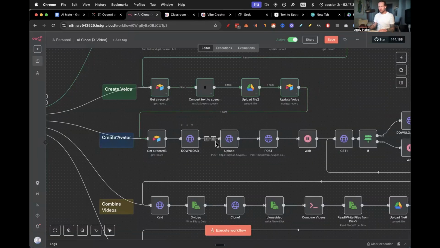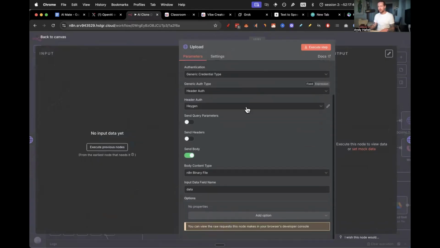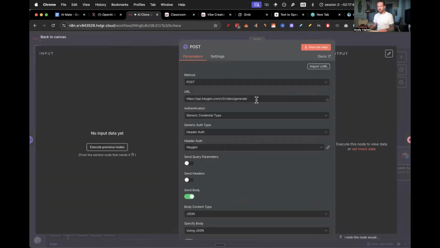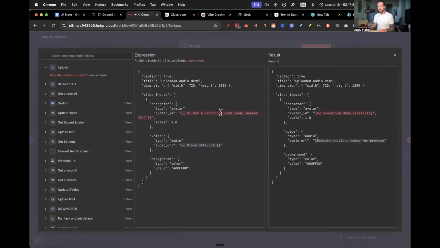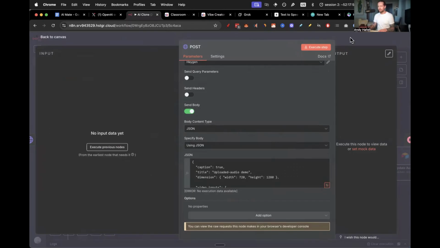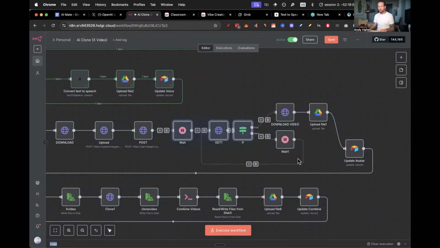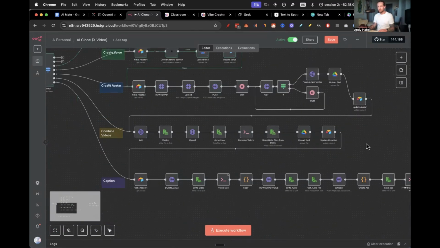And what we actually do is we upload the ElevenLabs voiceover to HeyGen itself through an upload HTTP. Then we have a post that actually posts this generate, where we actually say, hey, make a video out of this voice. And then once we have done that, we do a polling system, because it takes anywhere from 2 to 4 minutes, depending on the length of video that we are producing. And then we download the video, upload it, and update it to the Airtable.